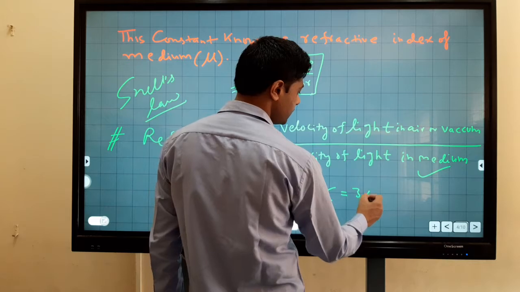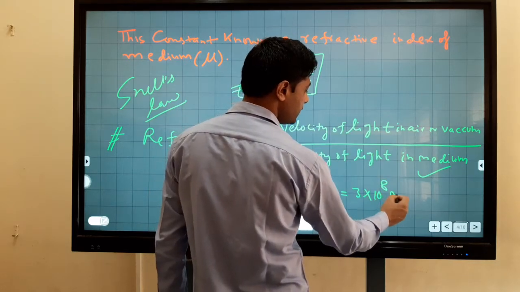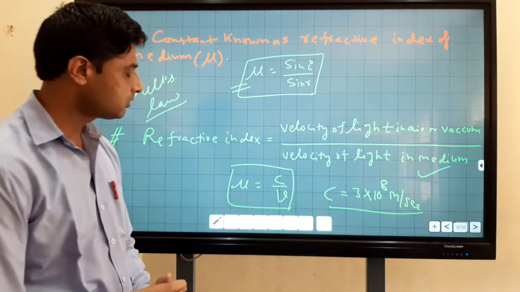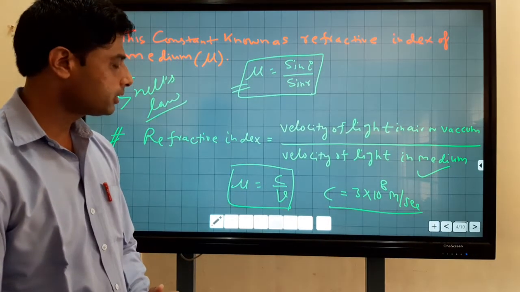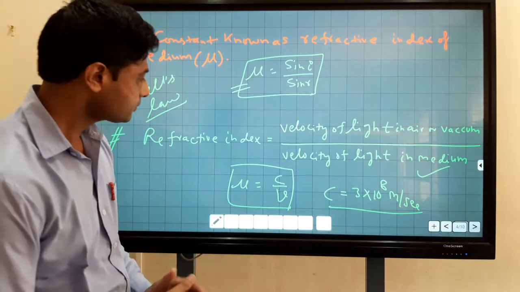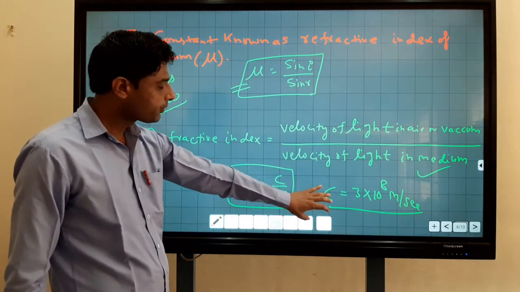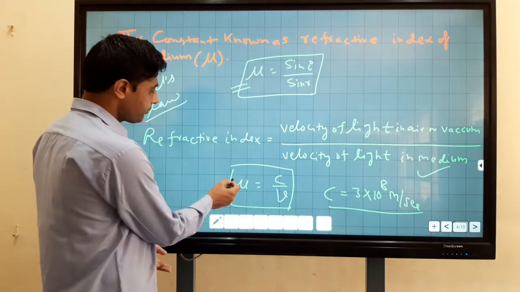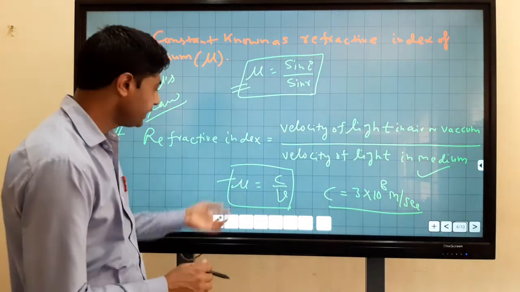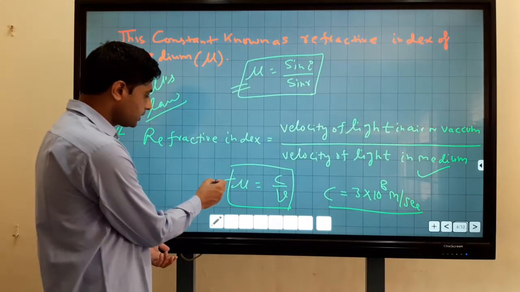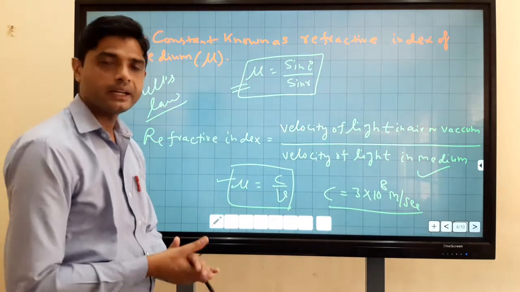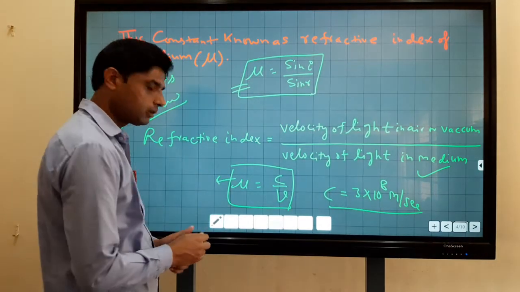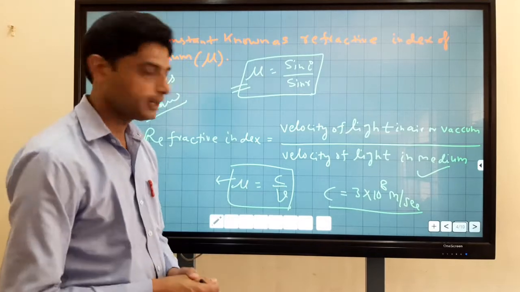As you know, the speed of light c equals 3 into 10 to the power 8 meter per second. So by using this formula, we can find the speed of light in another medium if the refractive index of the medium is given. The table of refractive index is given in your NCERT book, so you can see the value of refractive index for different materials.